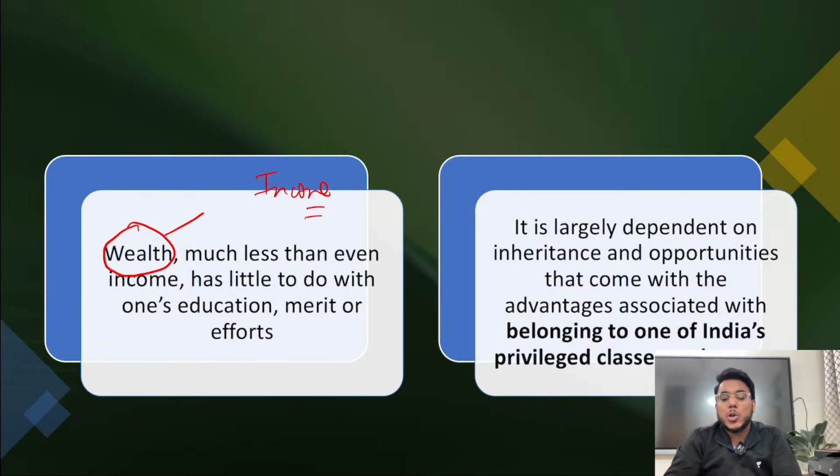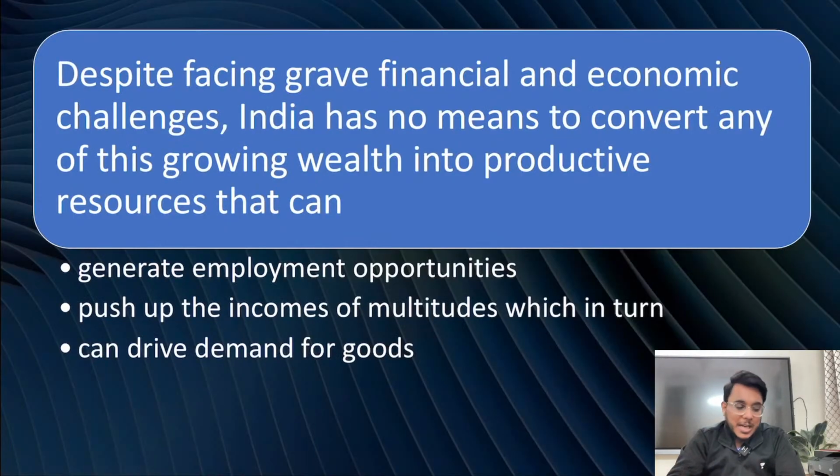Income has a lot to do with your capabilities, with your competence, but wealth is more about your background. If you are lucky, you were born in a particular type of family, and if your ancestors worked hard, you will get the wealth. So income is an attribute of your education, merit or effort, but not necessarily the case with wealth. Is it clear or not? So the privileged class of India needs to be adequately taxed.